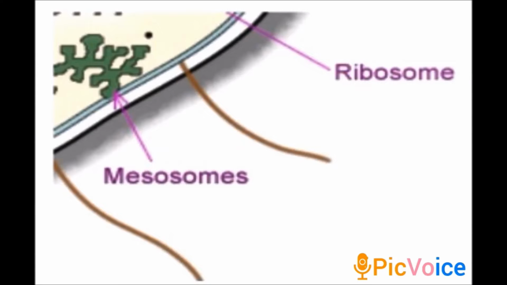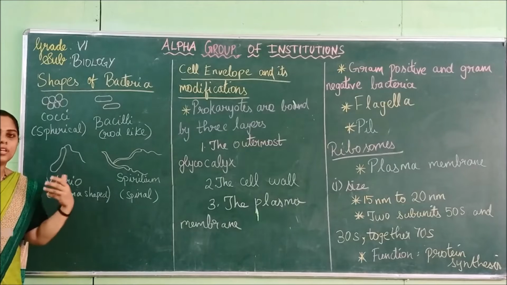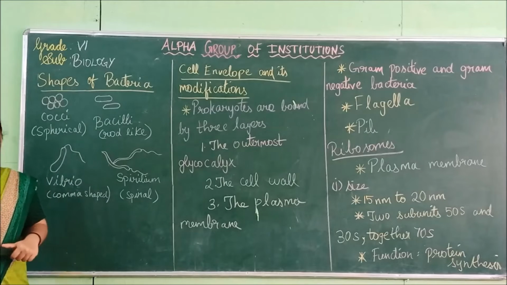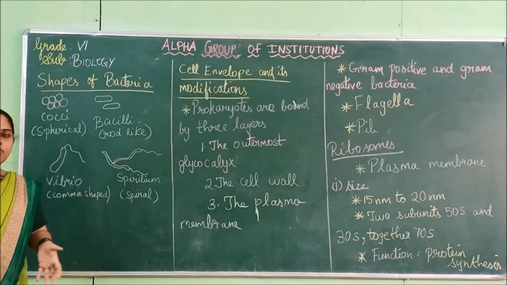And ribosomes, as I told you, are for protein synthesis. So they are also present in the prokaryotic cell. This is a detailed view of the mesosome and the ribosome of the prokaryotic cell. The next topic is about the shapes of the cells. So we were talking about what bacteria are and the structure of the prokaryotic cell, how the structure will be.